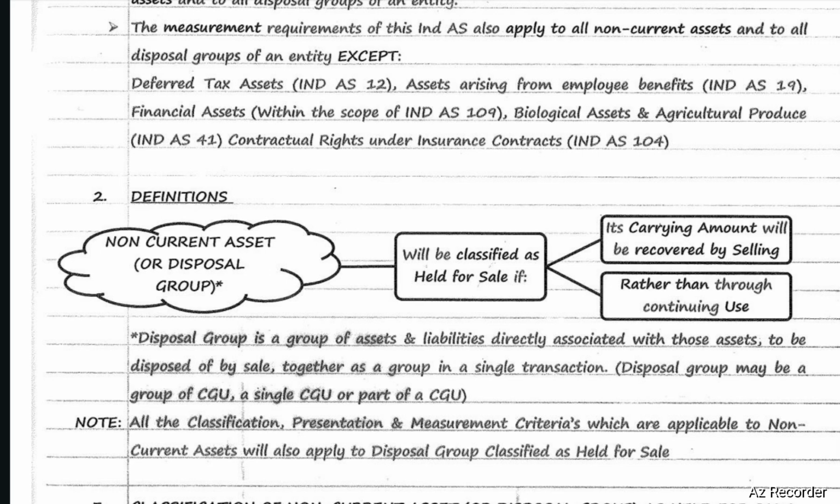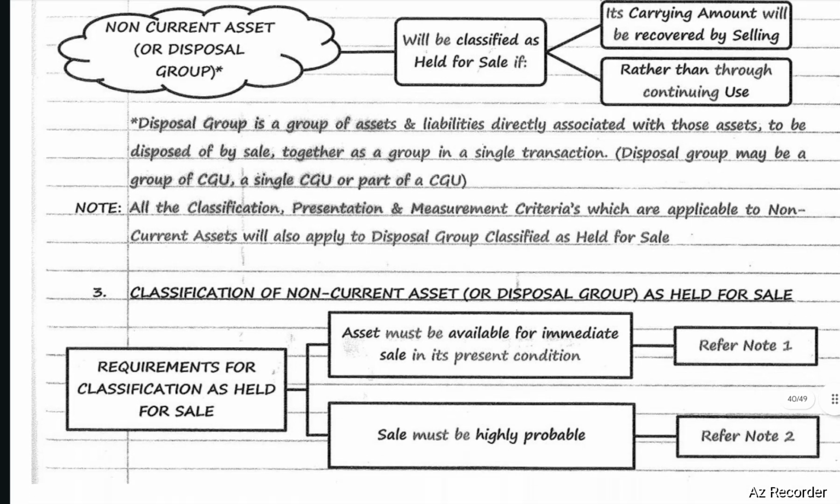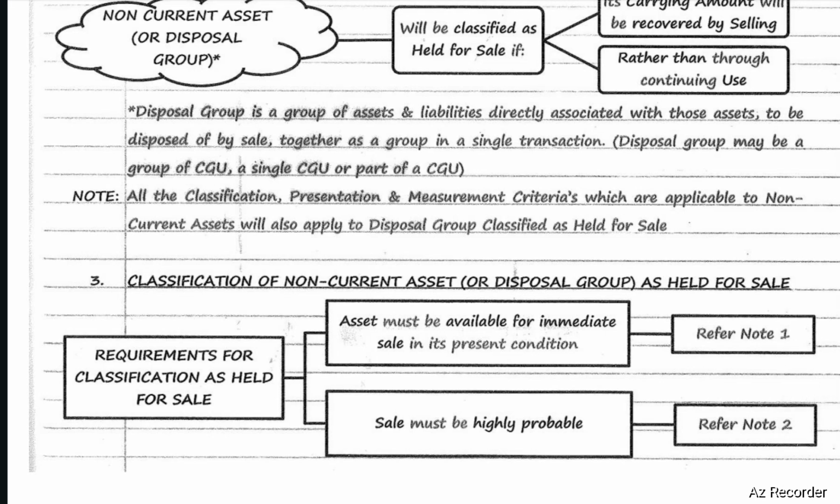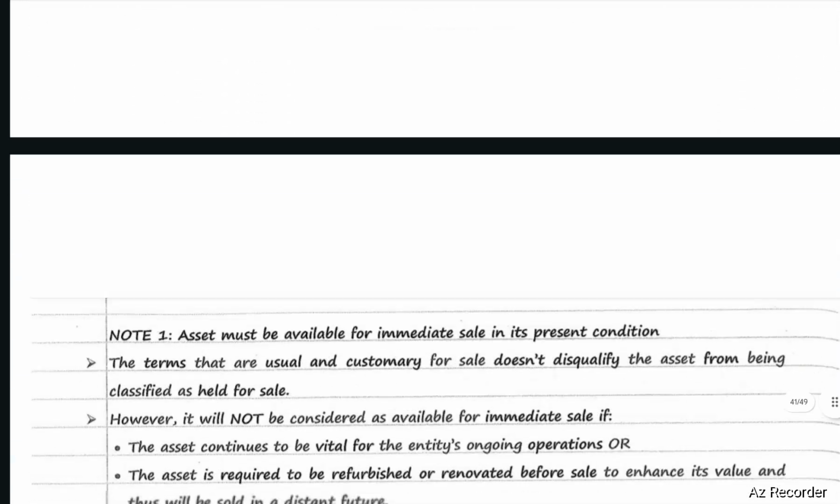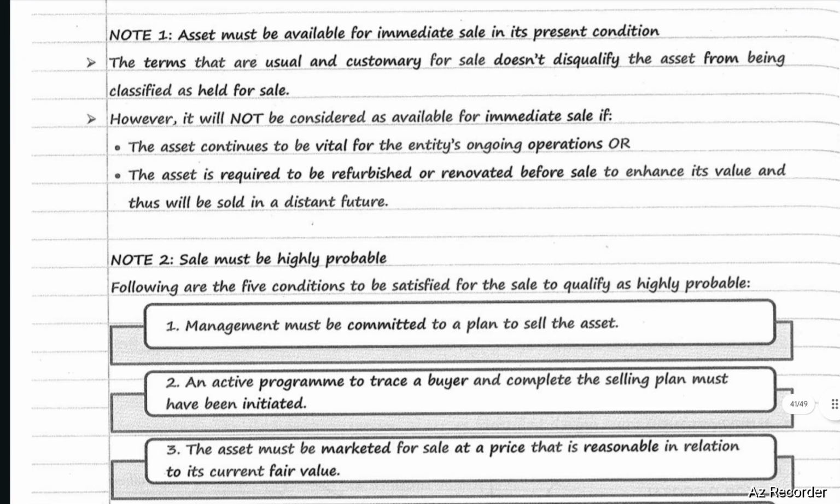Next, classification of non-current assets or disposal groups as held for sale. Requirements for classification as held for sale: the asset must be available for immediate sale in its present condition, and the sale must be highly probable. An asset must be available for immediate sale in its present condition means the terms that are usual and customary for sale do not disqualify the asset from being classified as held for sale.